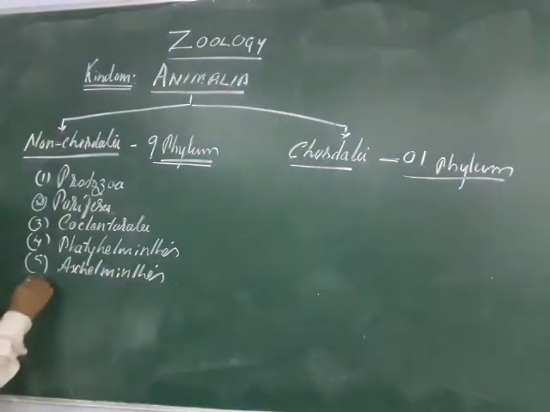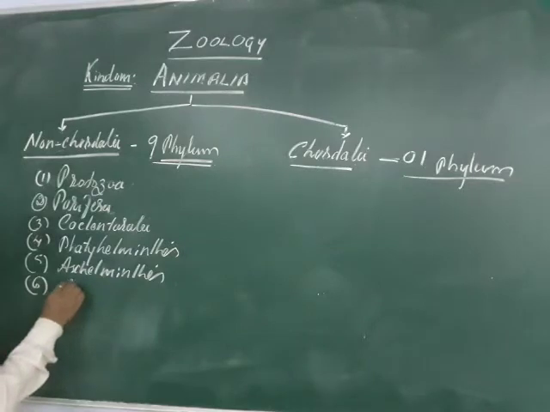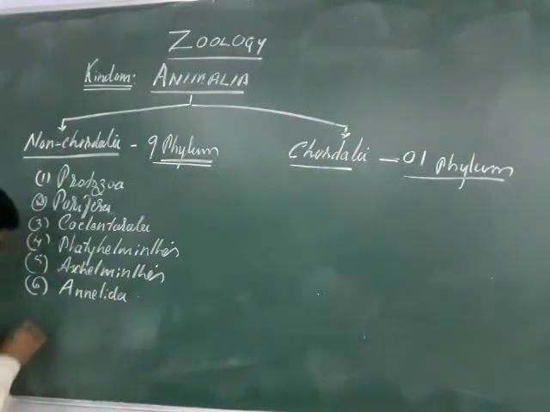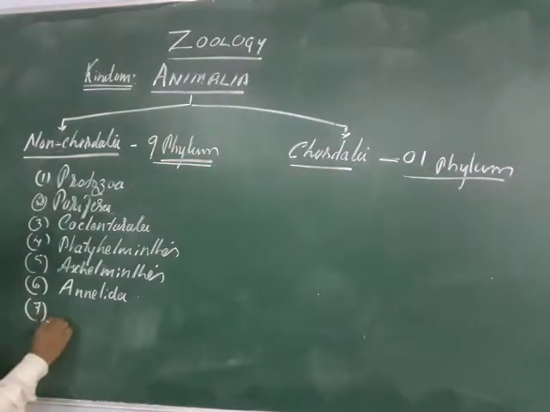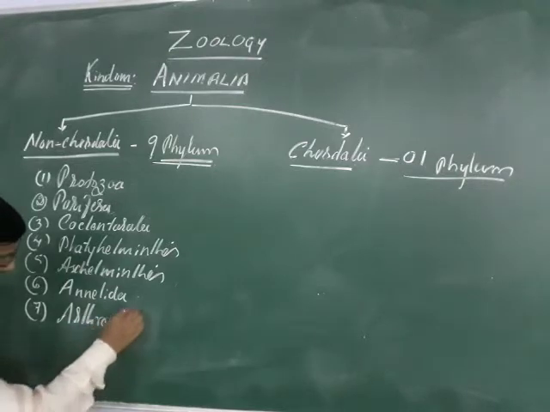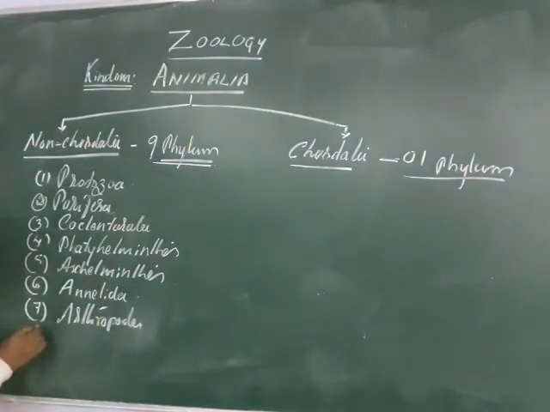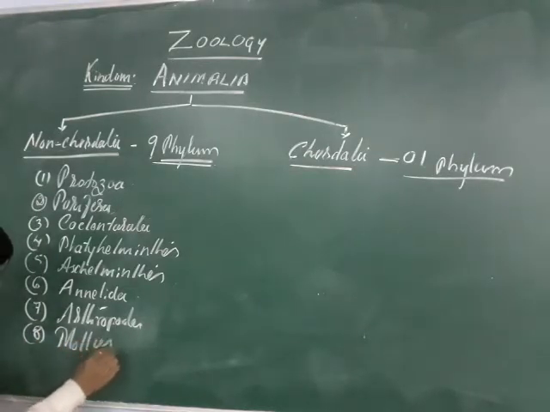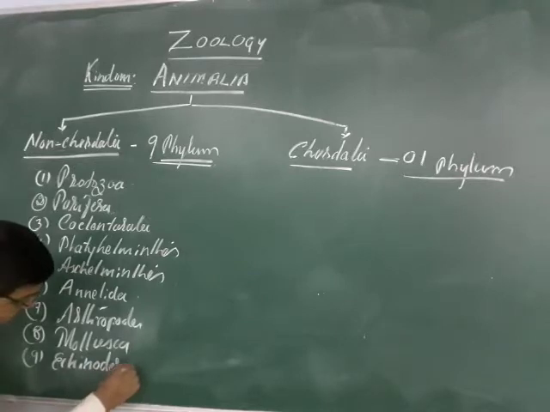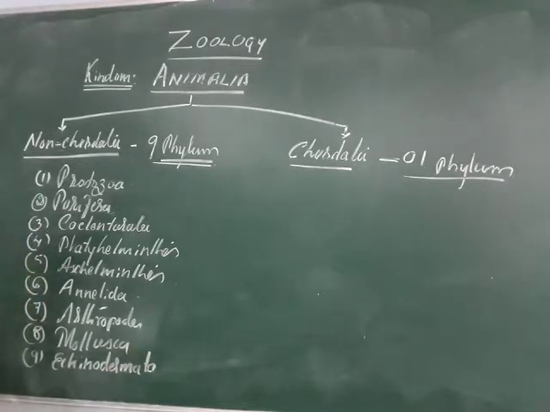And sixth is Annelida. Seventh is Arthropoda. Eighth is Mollusca. And ninth is Echinodermata. So these are the 9 phylums.